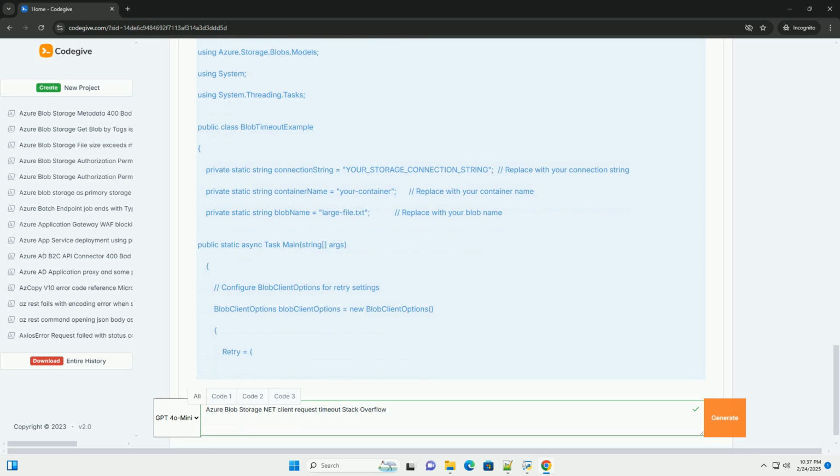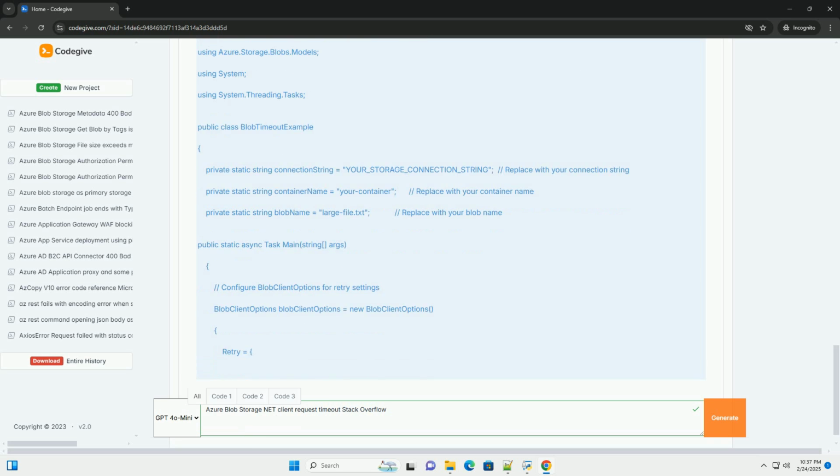This allows you to override the global timeout settings, if any, for this particular request. Important note on deprecation: the BlobRequestConditions class used to be the standard way to specify timeouts and other conditions on individual requests. While it still exists for backward compatibility, the preferred method now is to use BlobClientOptions as demonstrated above.